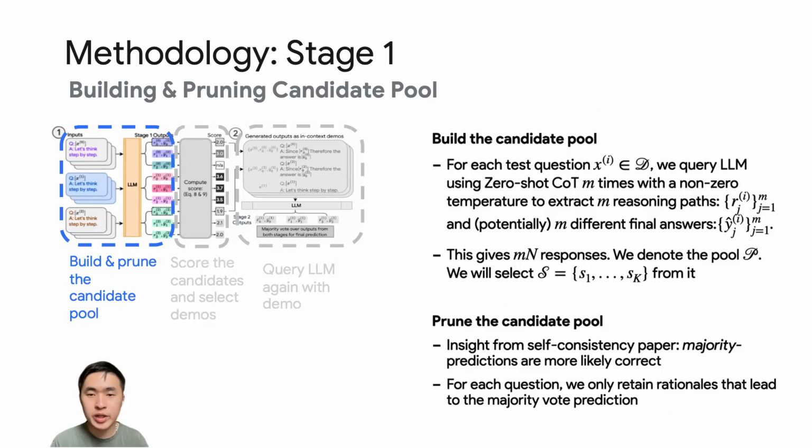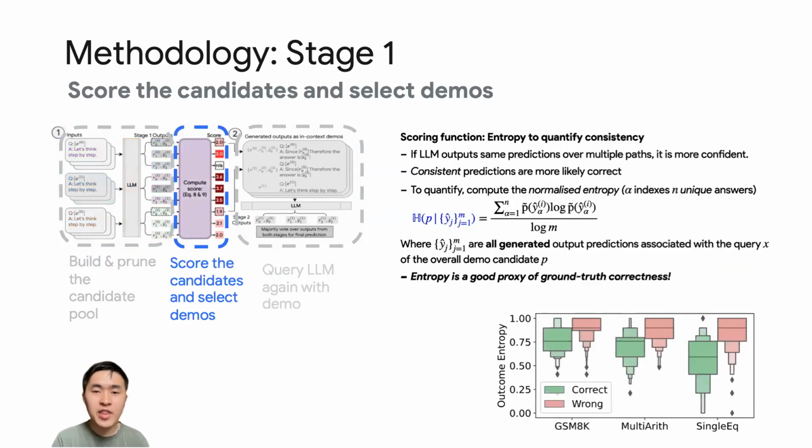For each test query, we query the large language model with zero-shot chain of thought m times, to extract m different reasoning paths and potentially different answers. Then we take the insight from the self-consistency paper that majority predictions are more likely to be correct, so we only retain the majority prediction of each test question in the pool. We then score the different responses based on the belief that consistent or more confident predictions are more likely to be correct, and we quantify this using normalized entropy.